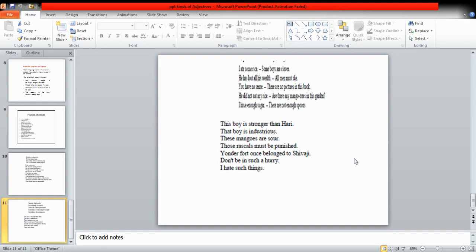I hope that now your idea of all the kinds of adjectives will be very clear, because the sentences I have selected have all been done with the help of comparison. If you go through all these sentences and all the kinds of adjectives, your idea is going to be more clear. Grammar is always learned through repetition. If you keep on repeating and practicing the things, then they will be more clear to you. So this is all for today.